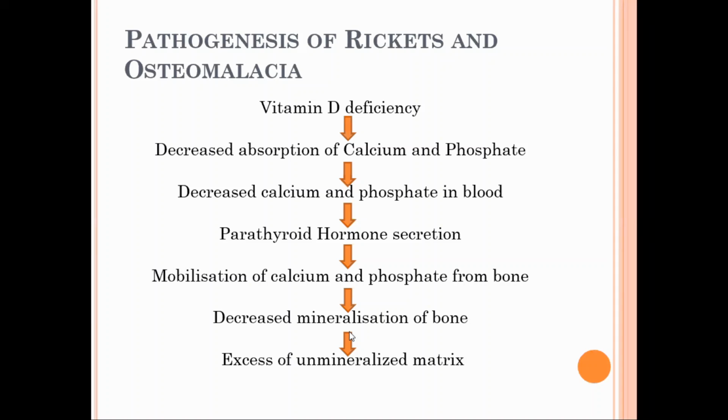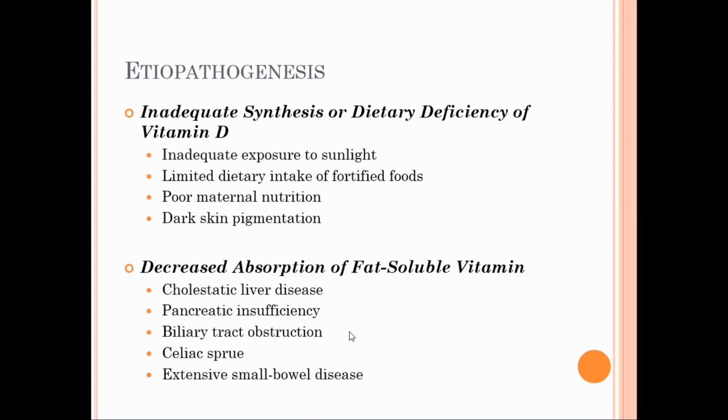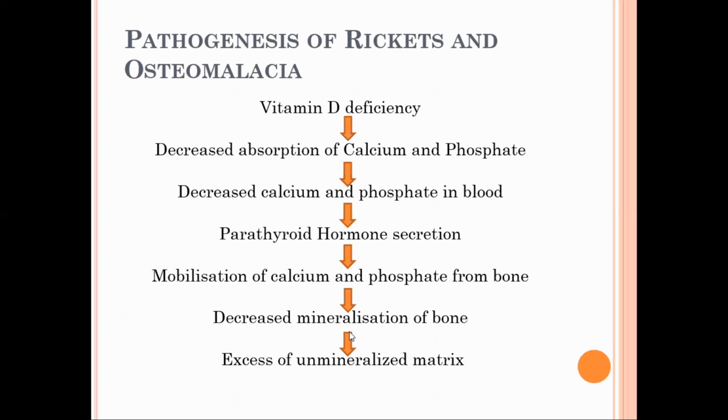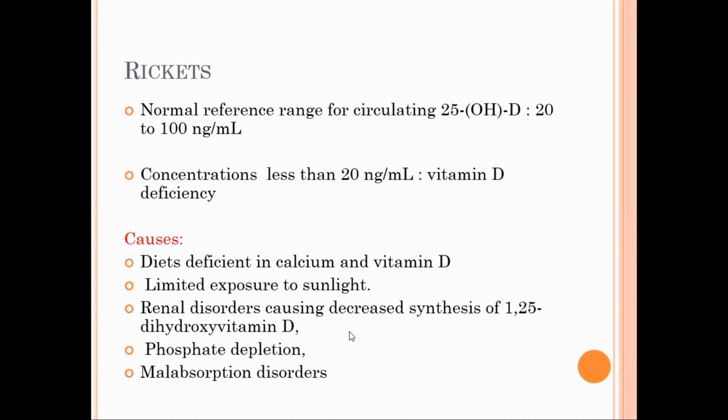Right? If etiopathogenesis is asked, you can mention these slides, and after that this one, pathogenesis. Okay, is it clear? Yes, ma'am. Okay, now coming to rickets, the normal level of 25 hydroxycholecalciferol is 20 to 100 nanogram per ml.